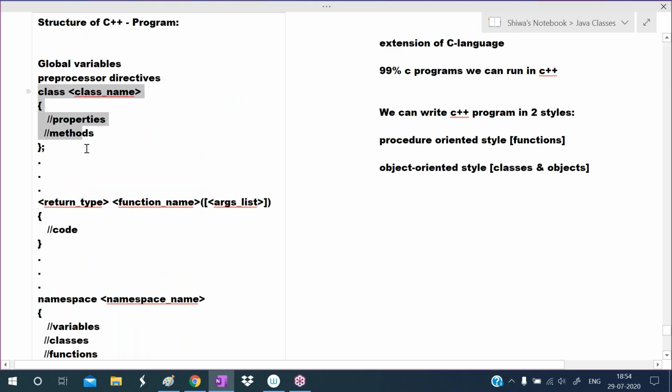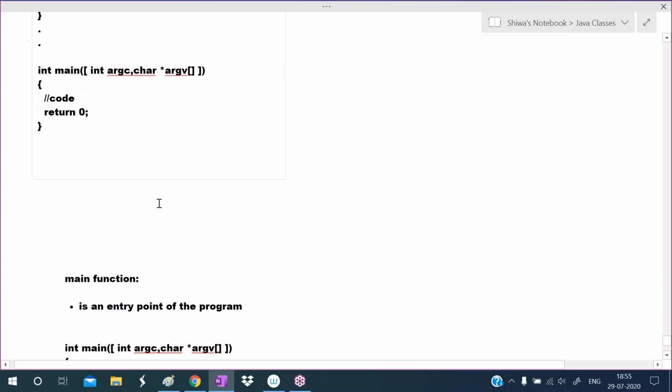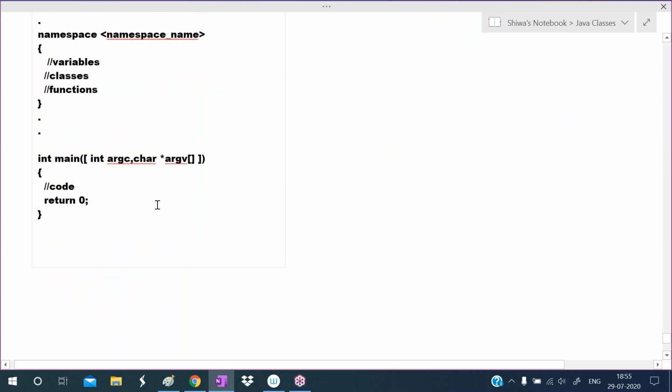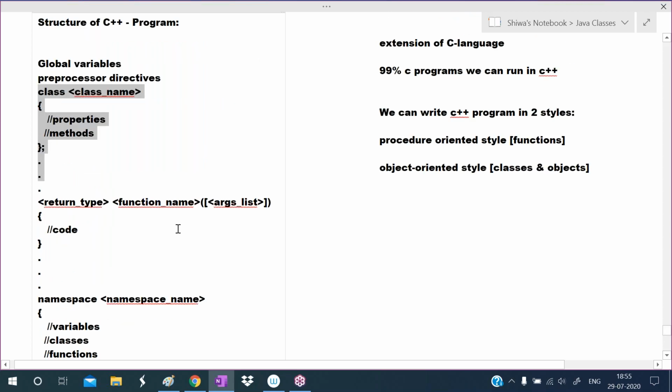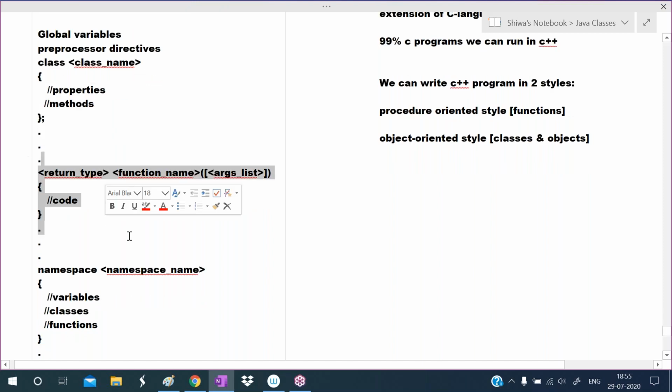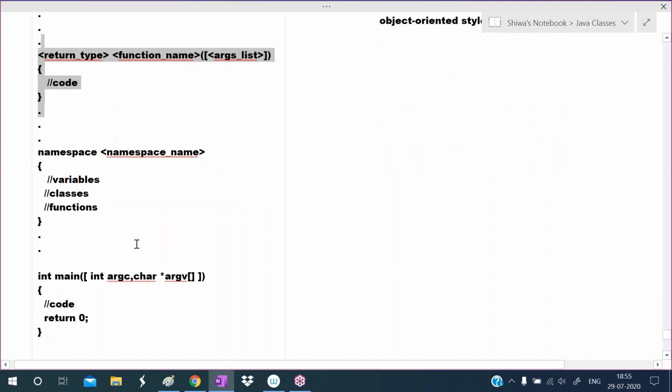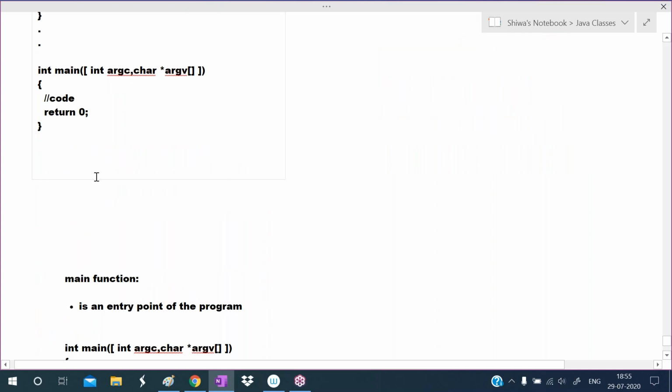In the programs, we can define many classes. From where program execution has to be started, that we have to tell to the compiler. Because many functions are there, among these many functions, where the program execution has to be started, that we have to tell to the compiler. So that function is what?